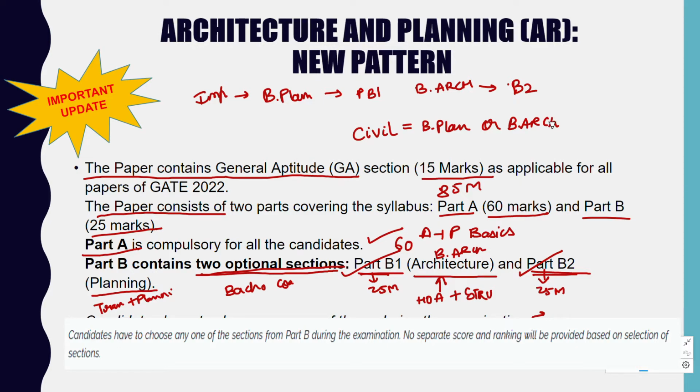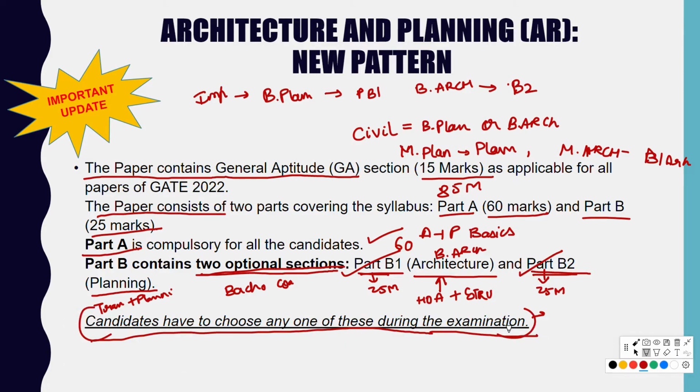So guys, this was the main important update from IIT Kharagpur. Still, students are facing many problems related to questions like, if you want to do planning, you need to choose the planning part, or if you want to do M.Arch after GATE, you need to choose part B1, that is architecture. So the doubt has been cleared. There is no separate score or ranking provided based on the selection of the sections. So you are free to choose any of these sections, irrespective of your bachelor's courses.